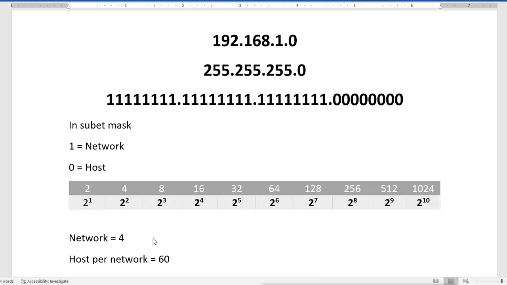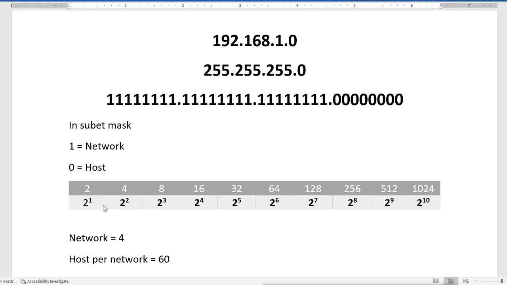So this is the table of 2 raised to 1, 2 raised to 2, 3, 4, 5, 6, 7, 8, 9, and what numbers you will get when you raise them. 2 raised to 1 is 2, then 4, 8, 16, 32, 64, 128, 256, 512, 1024, then 2 raised to 11, 2 raised to 12. Because we are having 32 bits, it can go up to 32, but it will go up to only 30. So we should know these numbers.